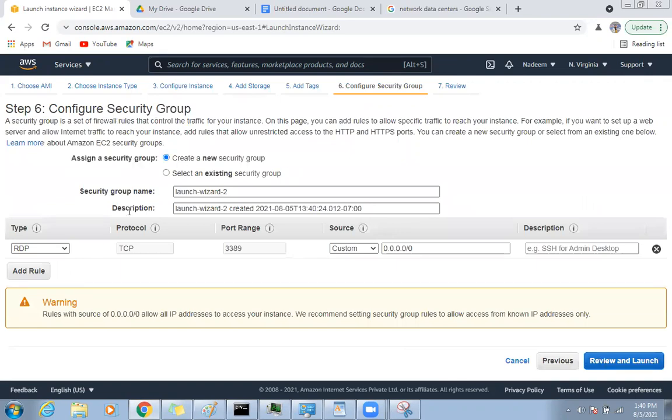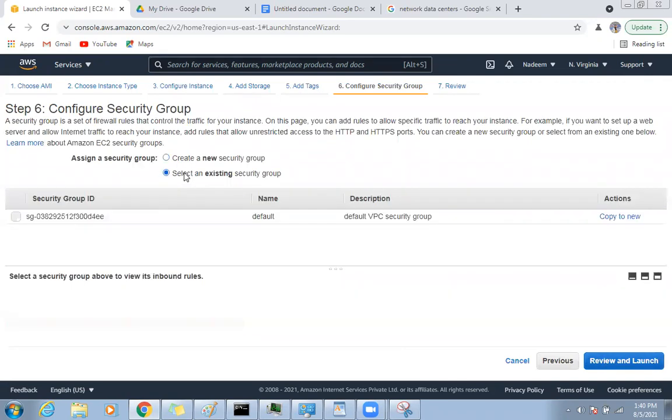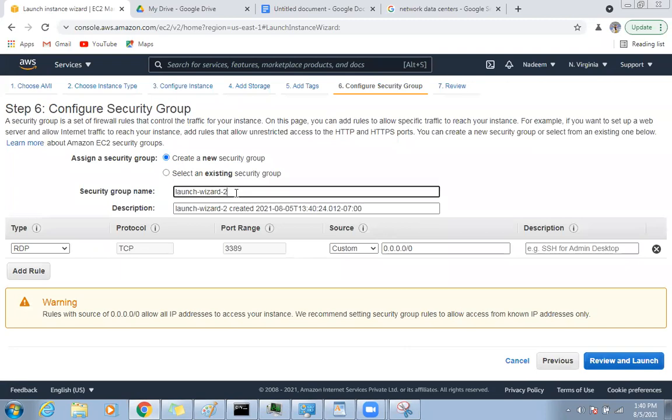Security group. Now say security group RDP. You need it, so either you choose an existing one or create a new one. What I'm going to do is create one common group, Microsoft public SG. SG means security group. Okay, so what we want is RDP, and here is something.